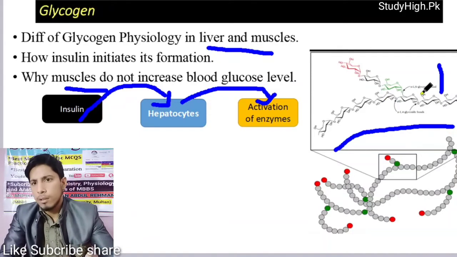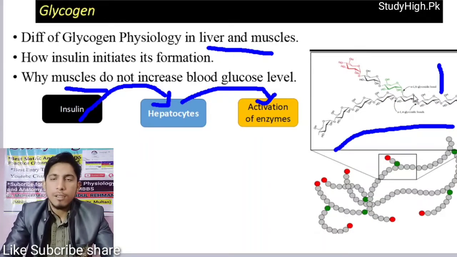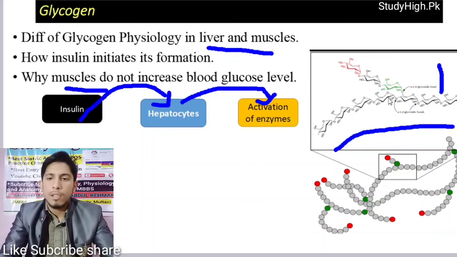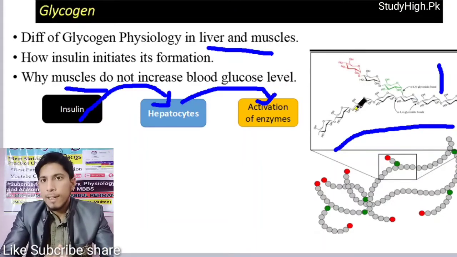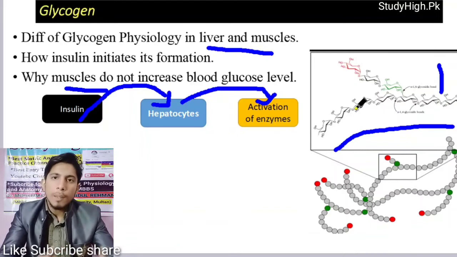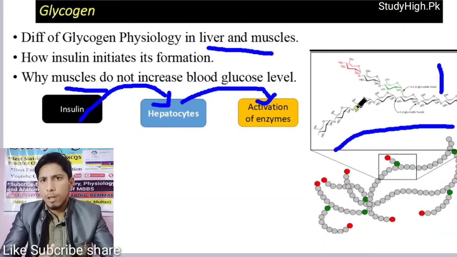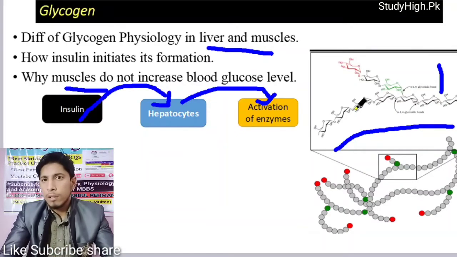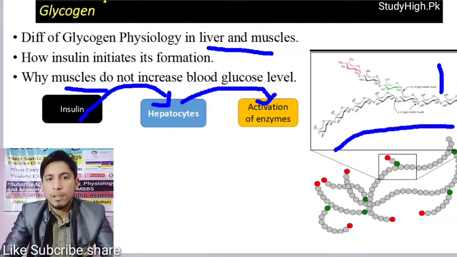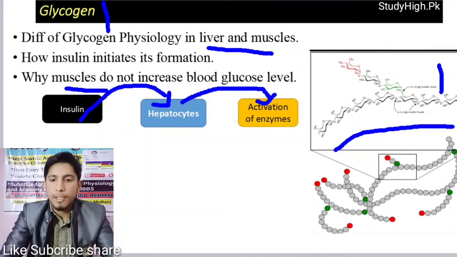It has different types of functions and a different origin. That's why glycogen is also called animal starch. Like plants store carbohydrate in the form of starch, animals store carbohydrate in the form of glycogen. Now I am going to show you how glycogen is synthesized or stored in the human body.